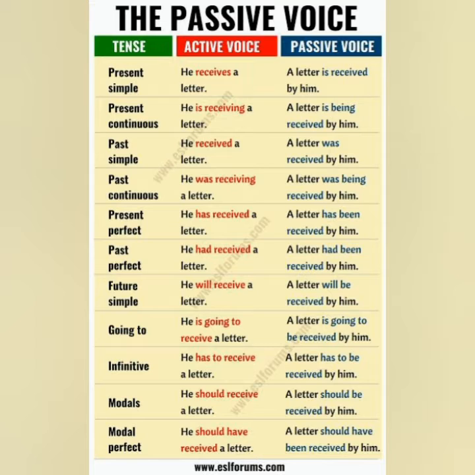Modals: he should receive a letter. A letter should be received by him. Modal perfect: he should have received a letter. A letter should have been received by him. So these are some examples.